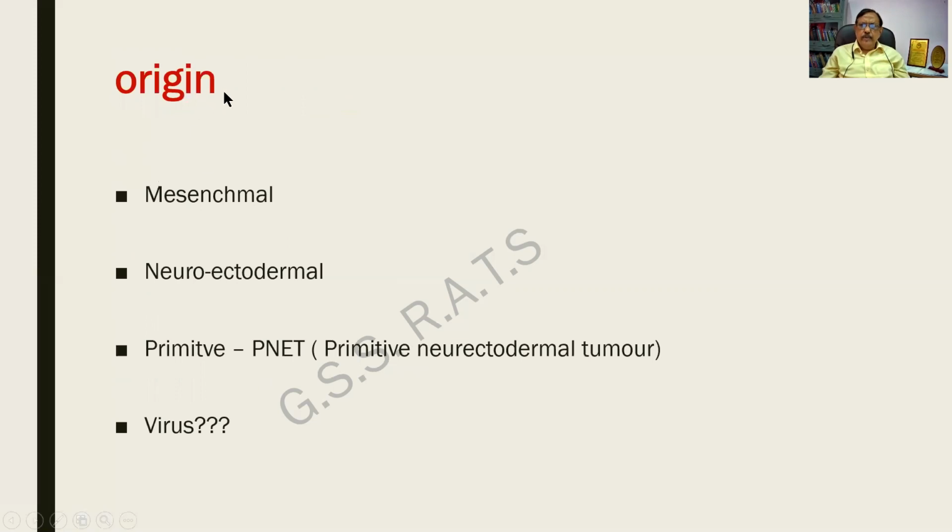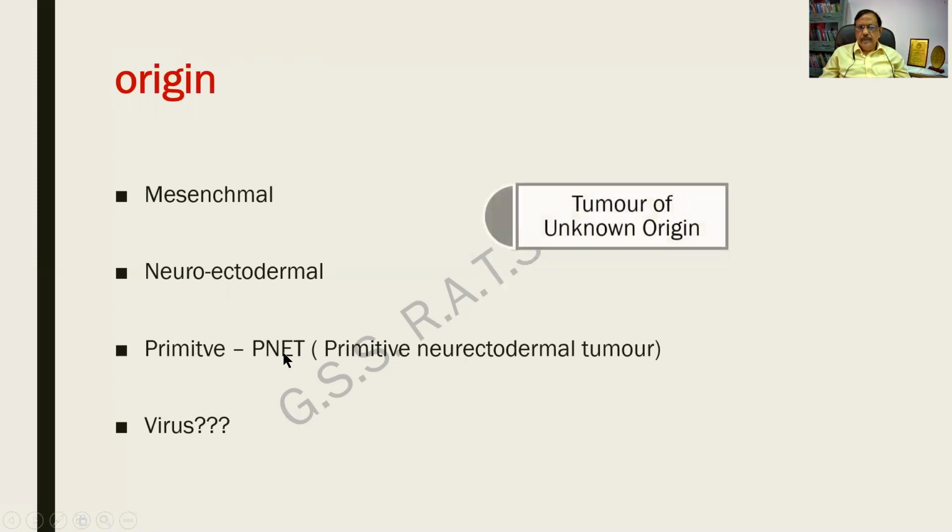The origin of the tumor is not clear. So it can be mesenchymal or neuroectodermal, or some people say primitive neuroectodermal tissue. So accordingly, this is it. Virus has not been included in the cause of it. And since we do not know the origin, it comes under a tumor of unknown origin.